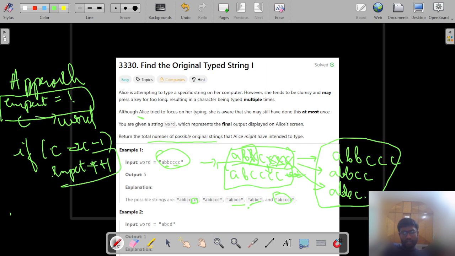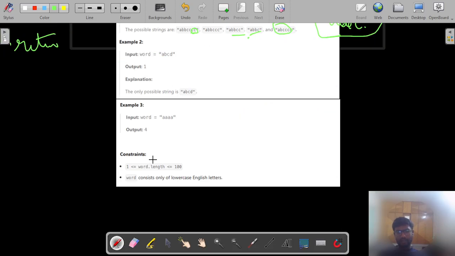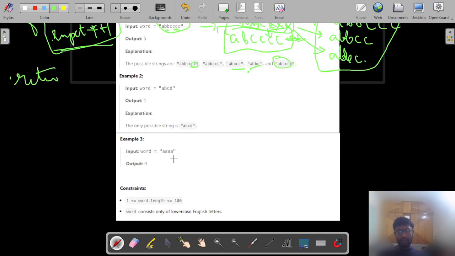So any duplicate characters might not be the intended output string that the user is looking for. For any duplicate or previous matching character, we increase the expected count and we can return the final count. Okay, so this is our approach. So let us quickly try solving this problem and let us submit this solution.